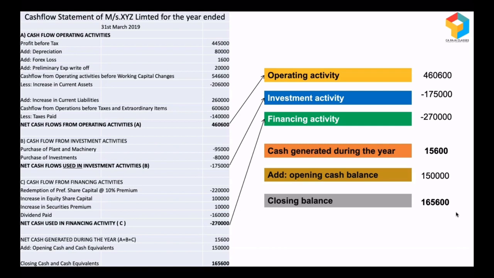Look at their financing activity. If it is a positive figure, it means money had come into the business. From whom had that money come? Is it from owners? Is it from outsiders? What are the terms? All those can be explored and understood. So this kind of critical information is possible by going through the cash flow statement. Okay.